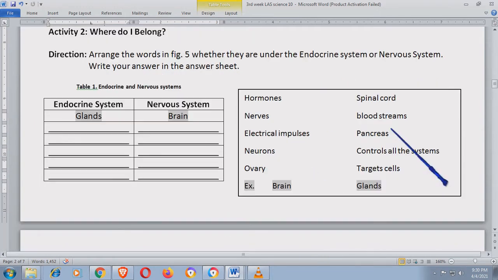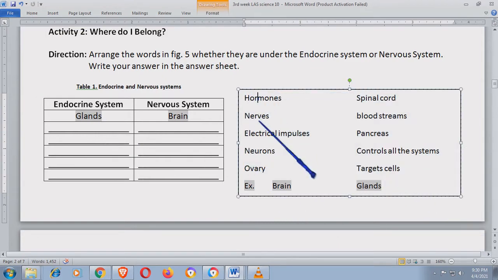For example, we have the glands. Pag sinabi natin glands, ito yung endocrine gland, no? Ito yung mga glands or part ng endocrine system na nagsisecrete ng hormones. While the nervous system, ito naman yung brain naman ay under siya ng nervous system. So, may mga example na tayo. Ito na yung susunod yung gagawin. Saan nyo ilalagay sa hormones, saan nyo ilalagay sa nerves, electrical impulses, saan nyo ilalagay si neurons, si ovary, saan nyo ilalagay. Ayan. So, tingin ko mas madali ito.